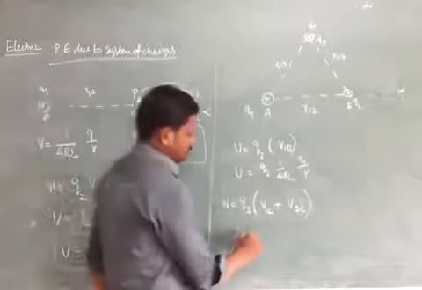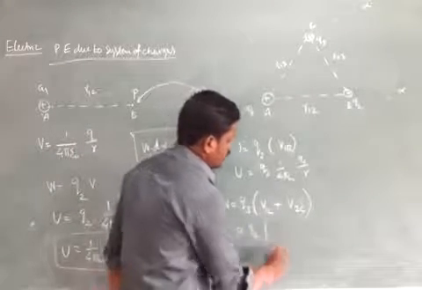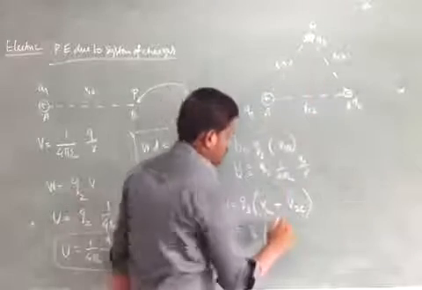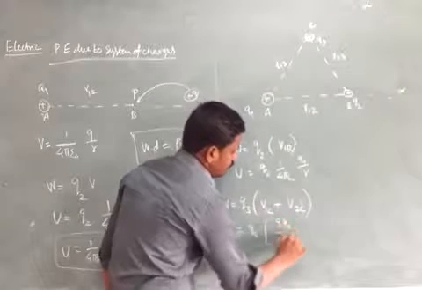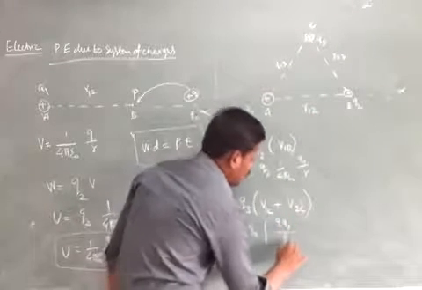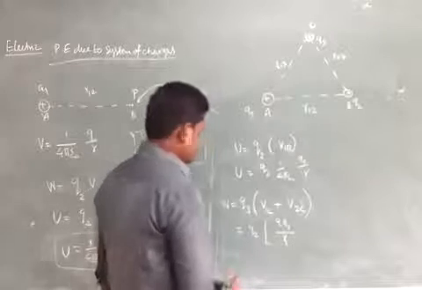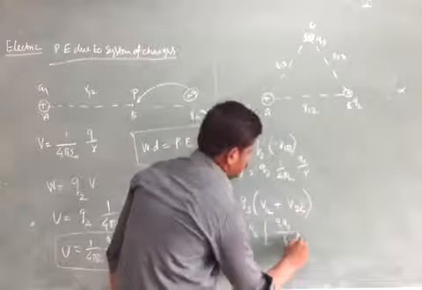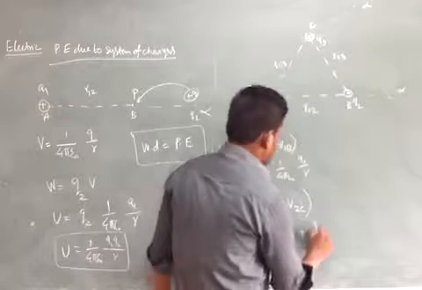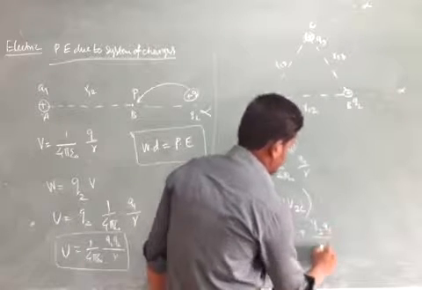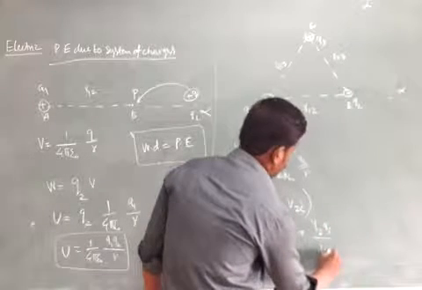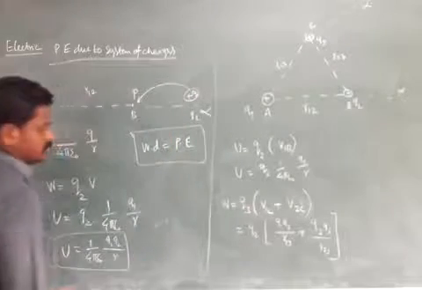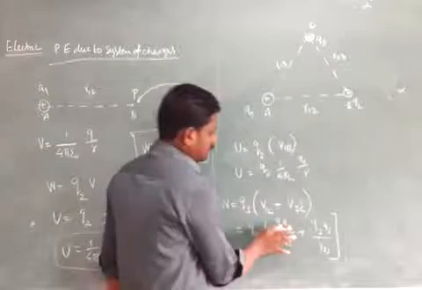So use Q3 times Q1 by R13 plus Q2 by R23, where R13 is between the charges Q1 and Q3, and R23 is between Q2 and Q3.